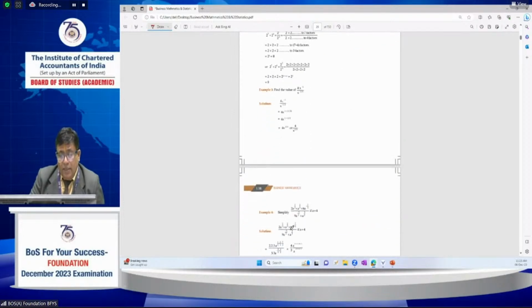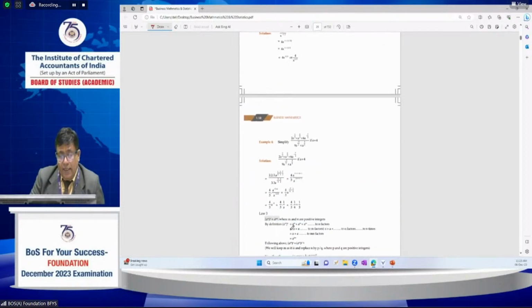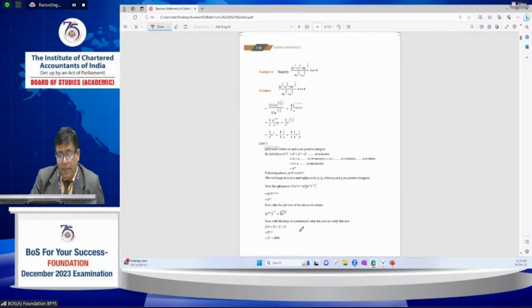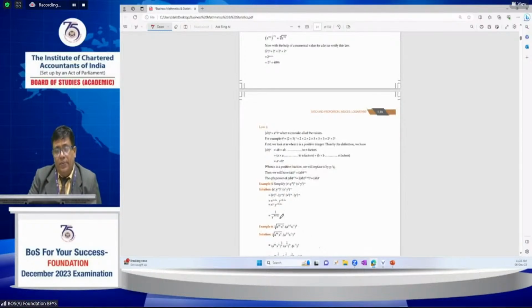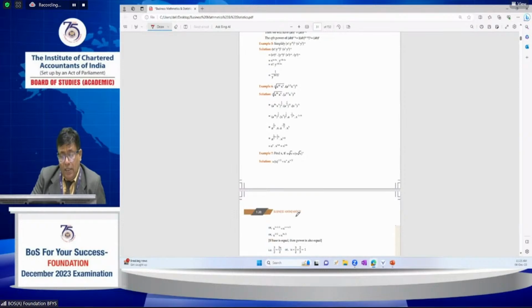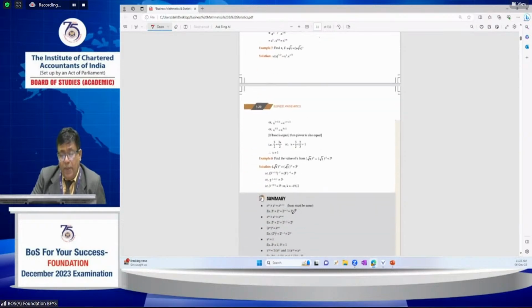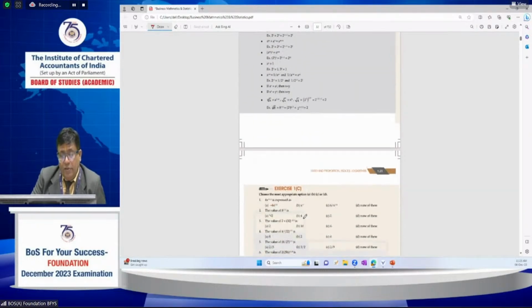Law 3: a power m whole to the power n equals a to the power mn. Law 4: ab whole to the power n equals a power n into b power n. You have to remember these properties and apply them wherever required.